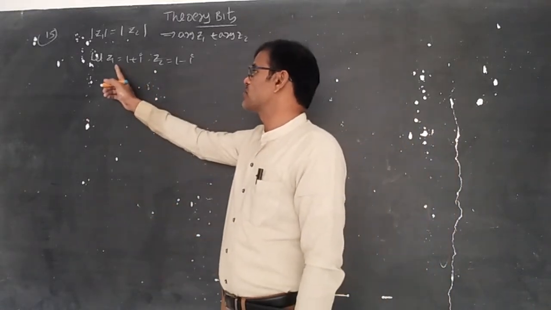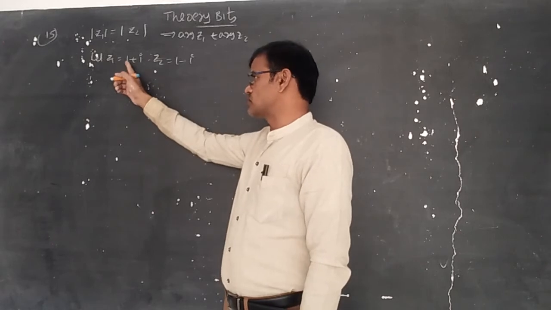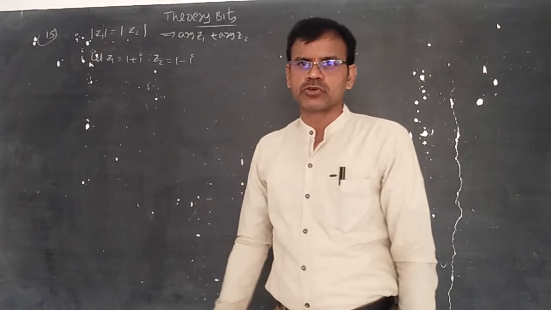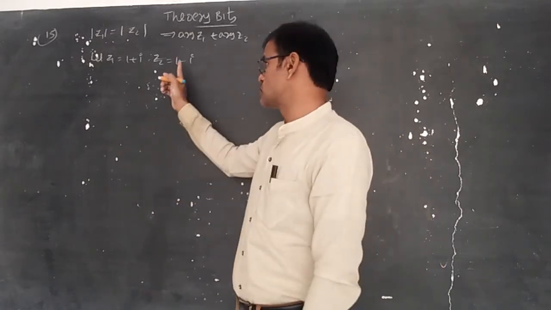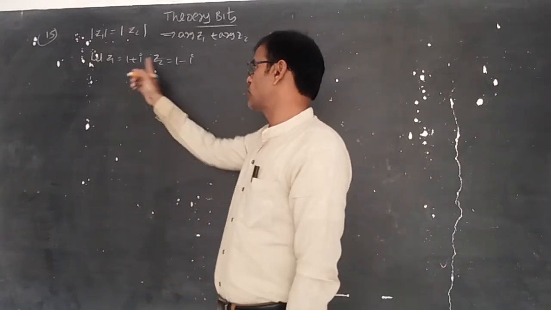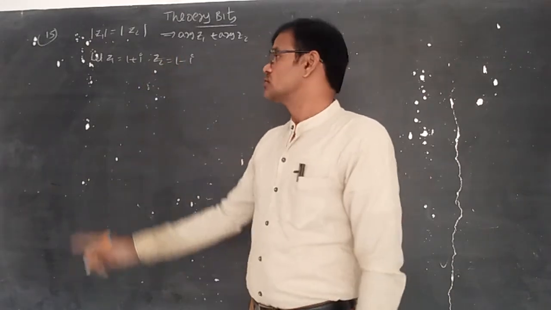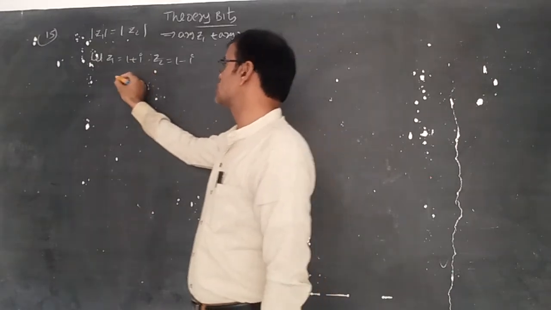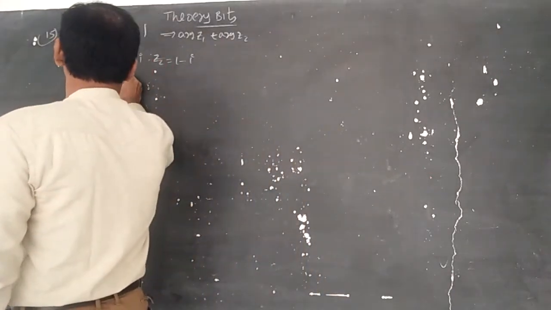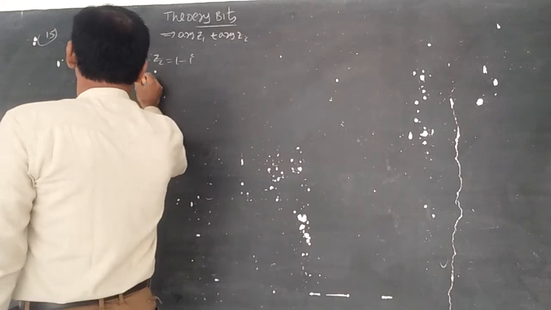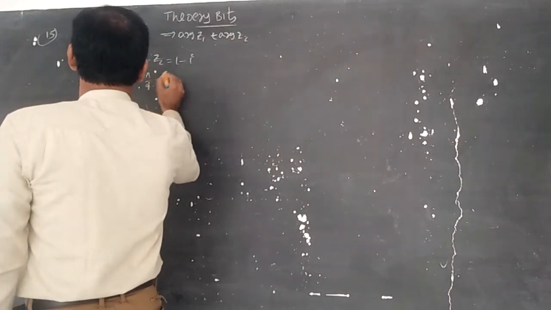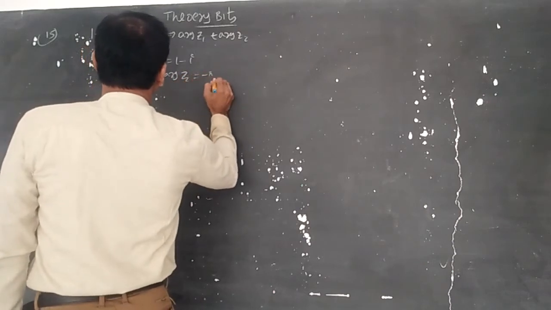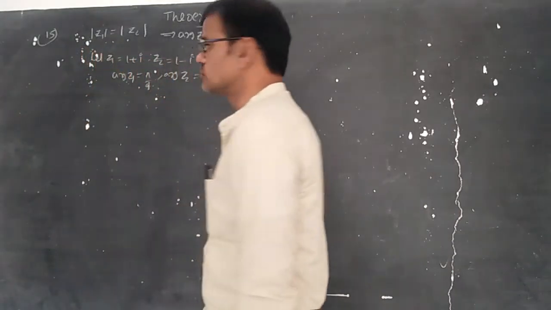If you multiply with root 2, it becomes root 2 into 1 by root 2 plus i by root 2. So root 2 cis pi by 4 and root 2 cis of minus pi by 4. So theta 1 is equal to pi by 4 and theta 2 is equal to minus pi by 4. So argument of z1 is pi by 4 and argument of z2 is minus pi by 4. So argument z1 plus argument z2 is equal to 0.